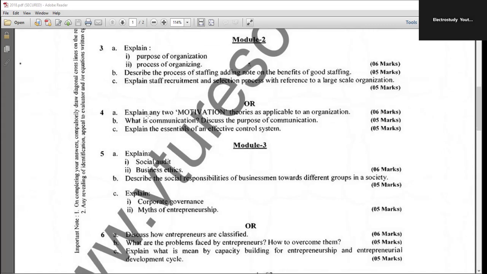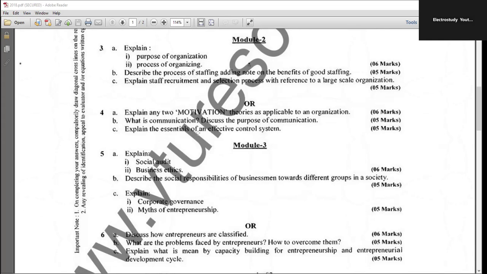Then any two motivation theories. You can add Maslow's hierarchy theory. Two-factor theory also you can explain. Two types of theory, 3+3. In brief, no need to go into an elaborate manner because the weightage is only 6 marks. Then what is communication? Discuss the purpose of communication: to transfer the information, to prevent the communication barriers.